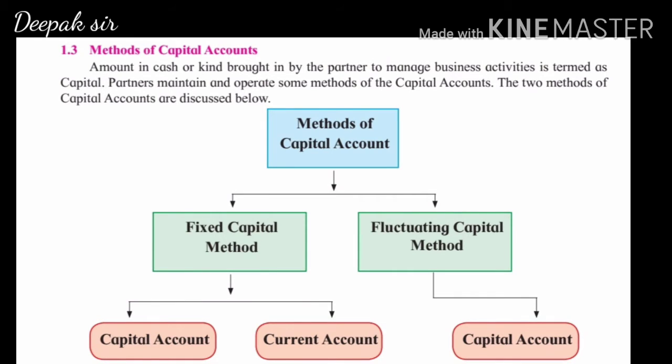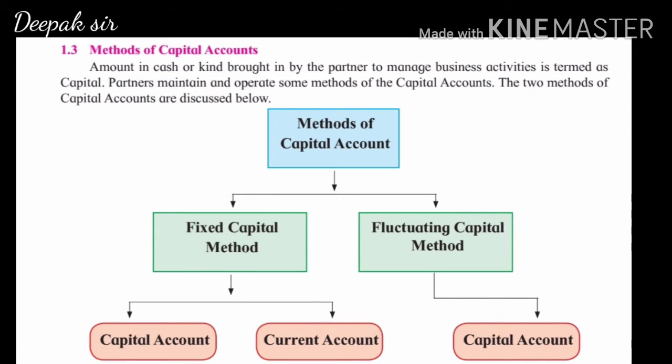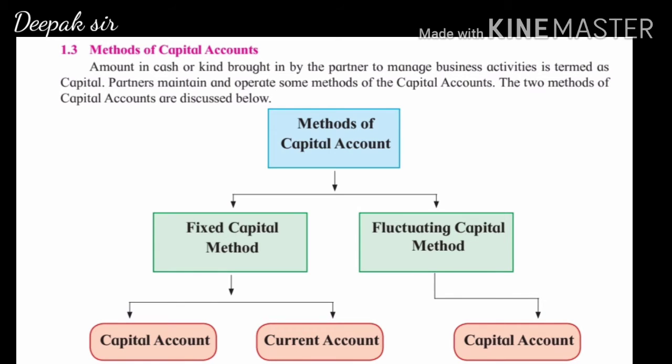As the name suggests, the capital amount will remain fixed. Capital will not change. That is called as fixed capital method. That means the capital of the partner will remain same at the end of that financial year. There will be no addition or subtraction from capital during the year.